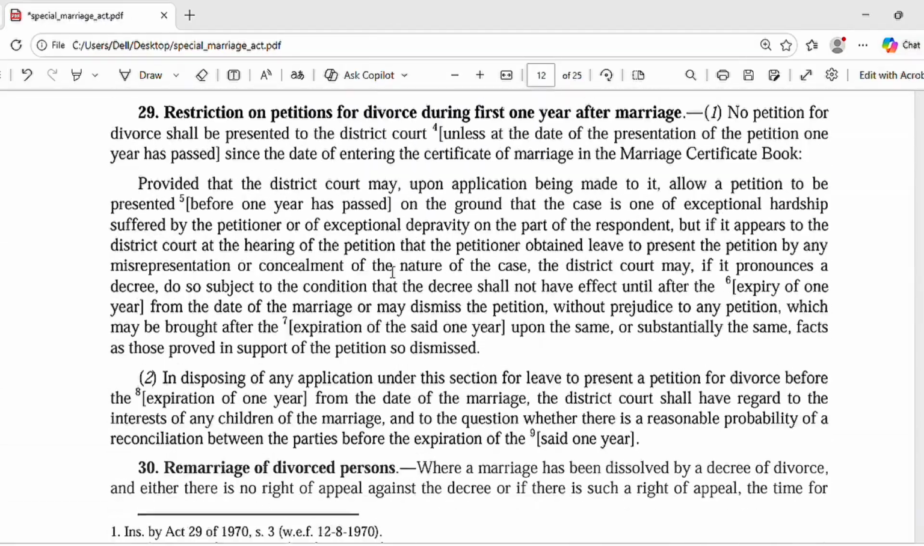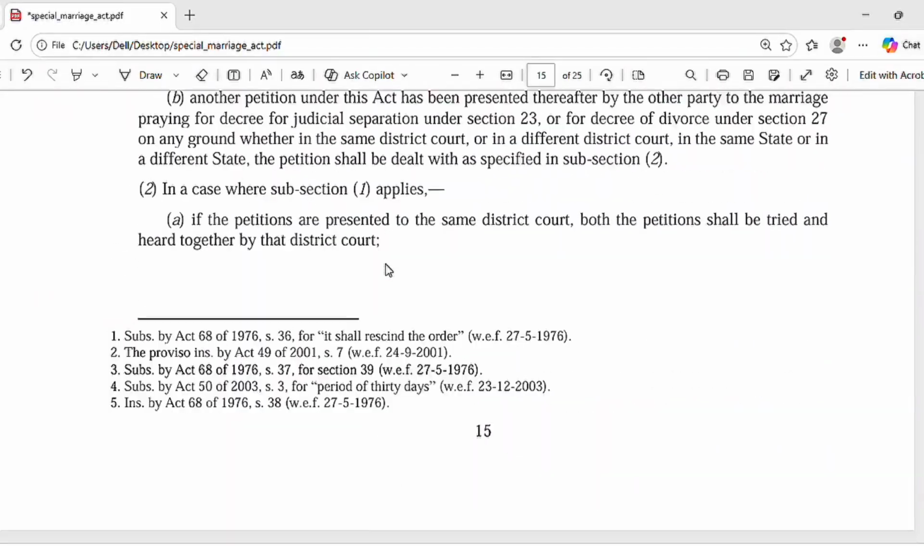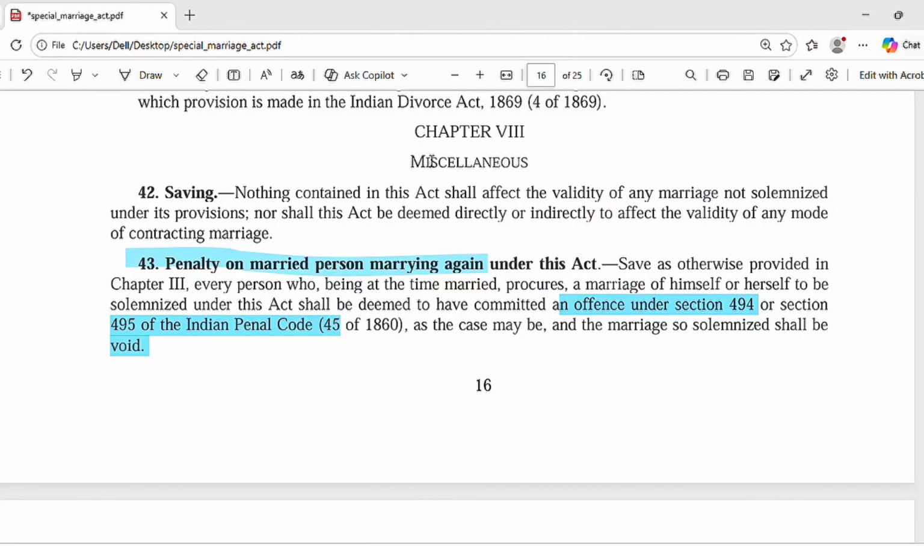So this is chapter 8, miscellaneous. Section 43 is the penalty on a married person marrying again. A person who commits bigamy and marries again under the Special Marriage Act commits an offense, which is taken care of in section 494 and section 495 of the Indian Penal Code, and that second marriage will be void.